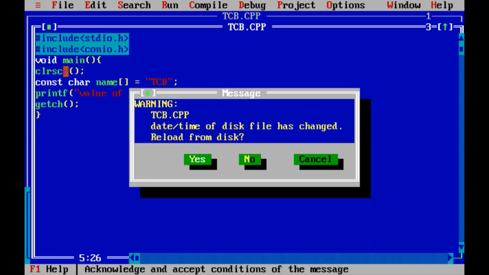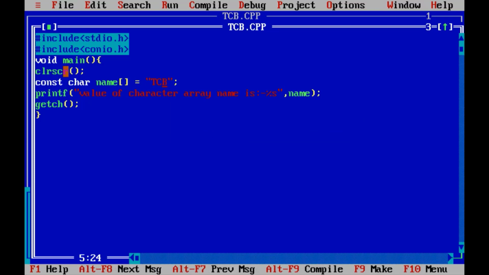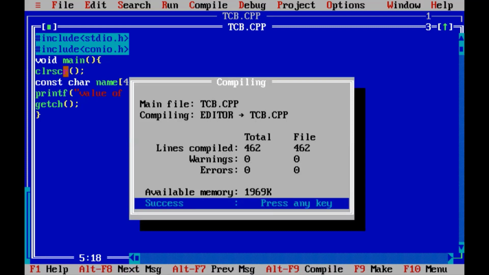Now what we will do, we will mention the size of the array. I am giving array size 4. Why I am giving size 4, that we will learn in upcoming sessions. So do not worry about why I have written array size 4. We will learn that in an upcoming session. Now let's save the code. Let's compile the code.